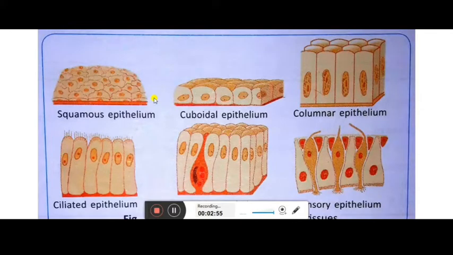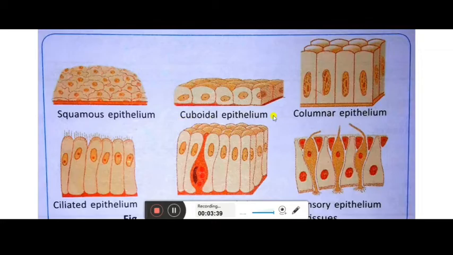So that's why when you see yourself in the mirror, whatever you are seeing, they all are the epithelial tissues. Apart from that, inside your body also forming the organs, these are the epithelial tissues. For you the words will be a little new, but you have to go through this. This is the squamous epithelium. Squamous is the structure that is just similar to the scales present on the fish or the scales present on the snakes. The arrangement is like that. That's why it is known as a squamous epithelium.